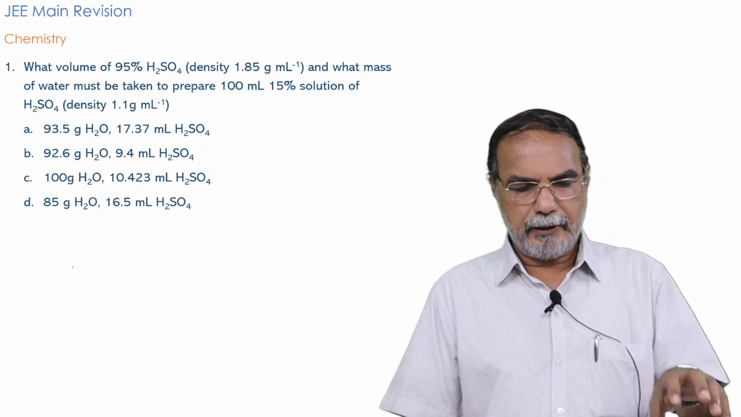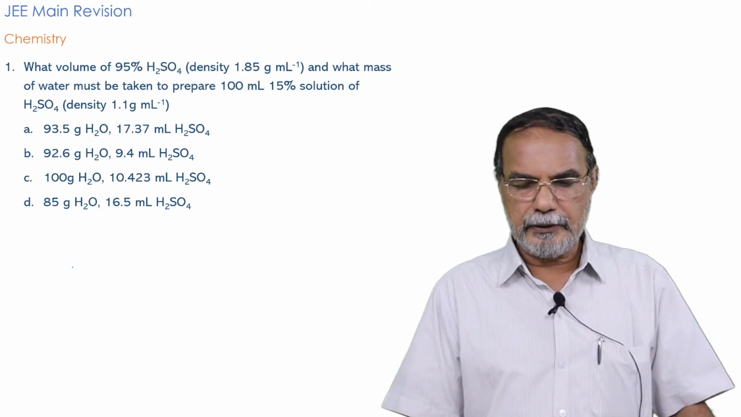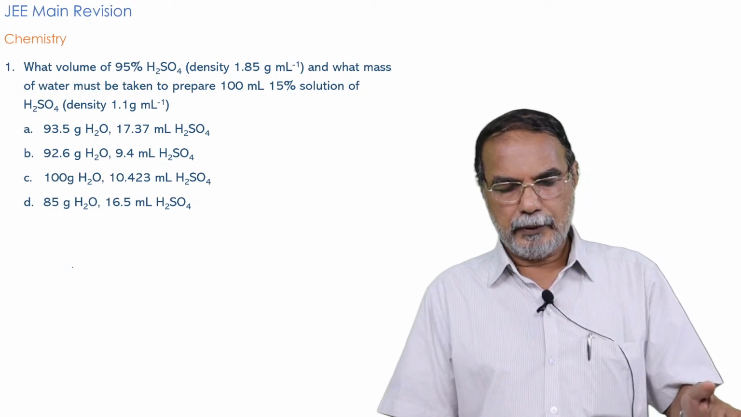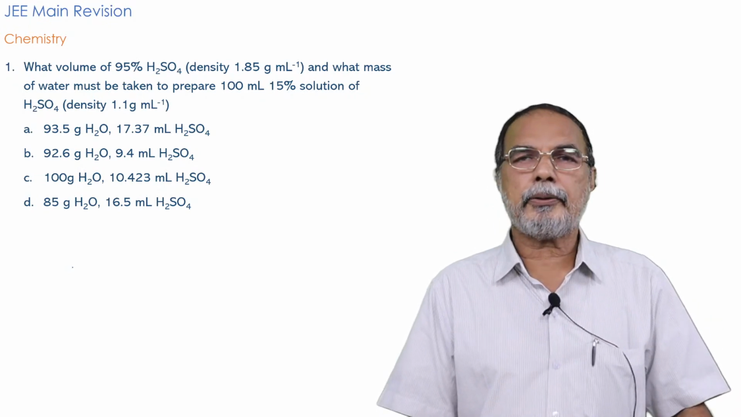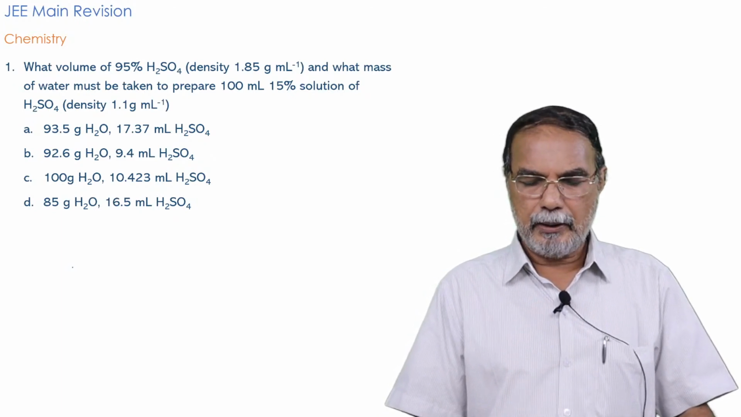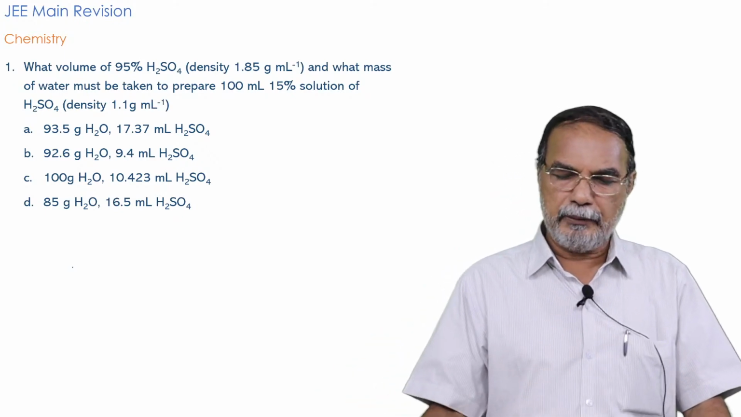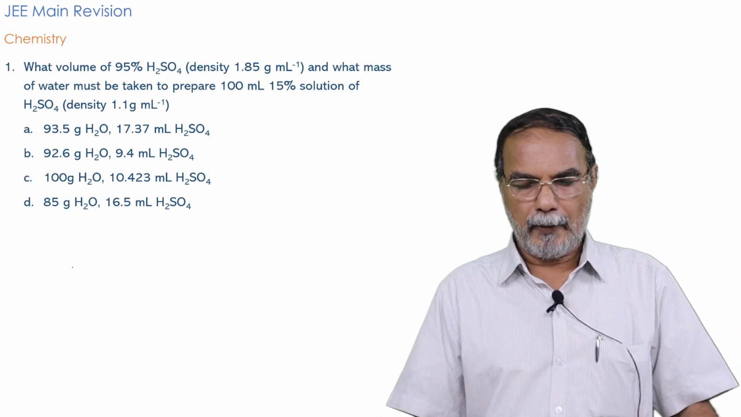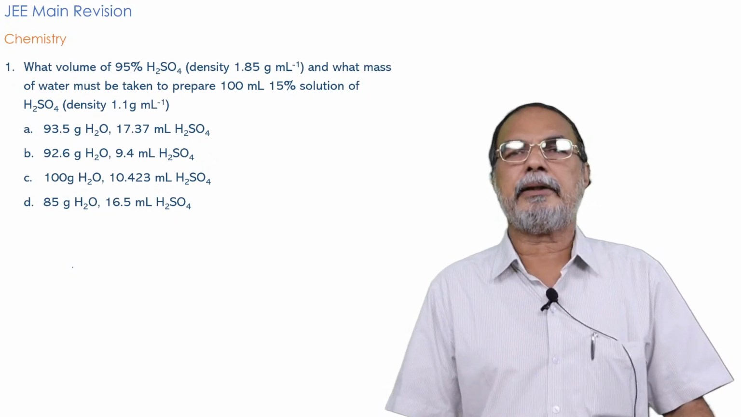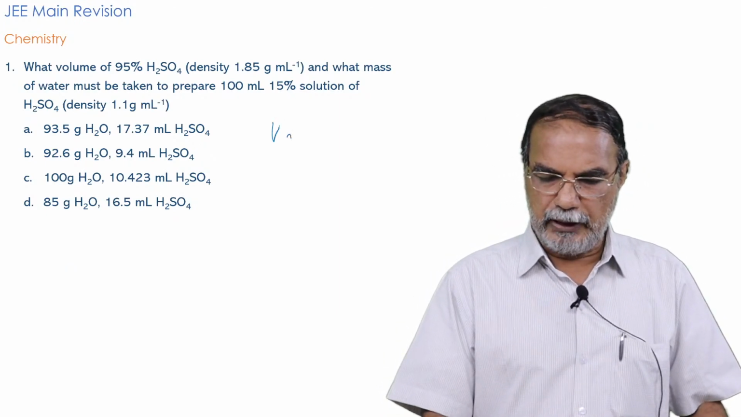You have to take a particular volume of sulfuric acid, the concentration is given, the density is given, and you have to add sufficient water to this volume of sulfuric acid to prepare 100 ml of 15% solution of a density different from the previous density, that is 1.1. So how will we do this problem? Let us assume that the volume of sulfuric acid is V mL.